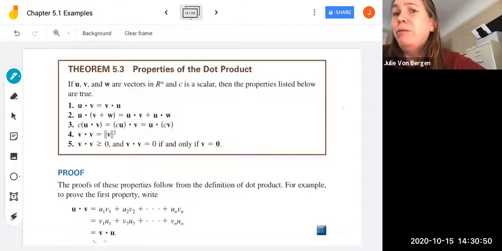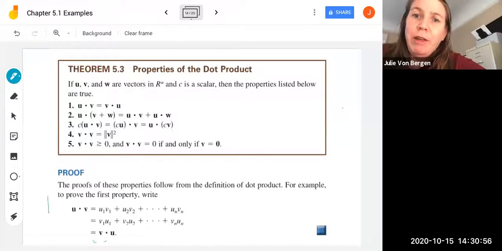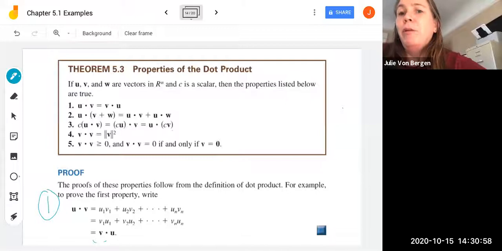We saw in the previous video that we can multiply in any order. Multiplication is commutative in the real numbers. And so u dot v is equal to v dot u, our first property. We're going to prove that down here. Our second property is distribution. So u dot (v plus w), well, that dot product distributes through to give us u dot v plus u dot w.